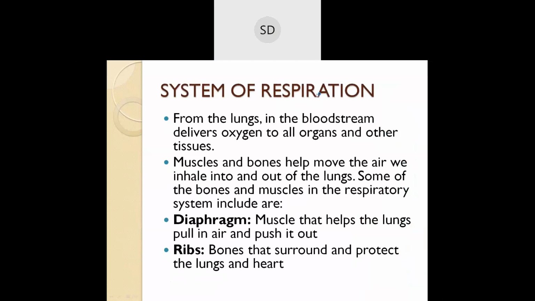Okay, next is the system of respiration. So how the respiratory system is conducted, or how it is happening. What happens from the lungs? From the lungs, it will go into the bloodstream. Already the air has passed into the lungs, so from the lungs it will go into the bloodstream, and it will get oxygen.